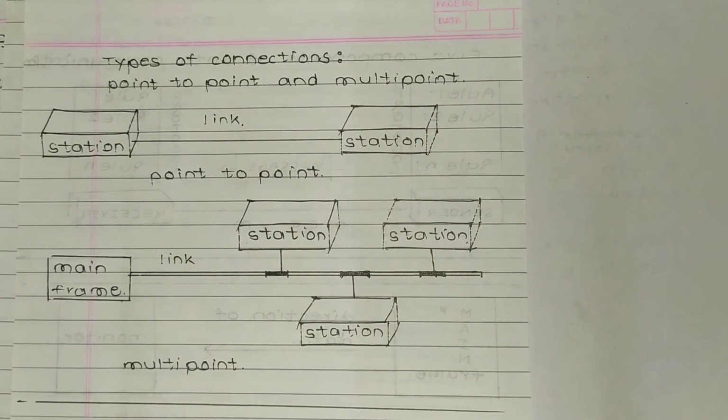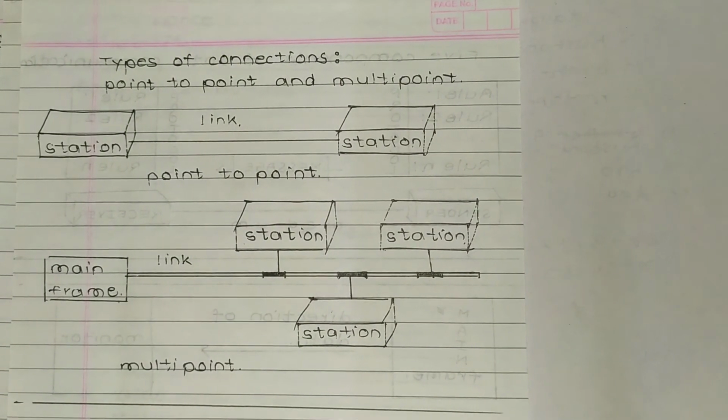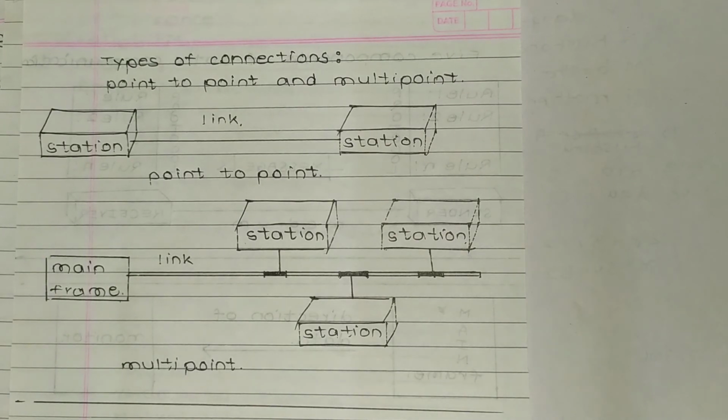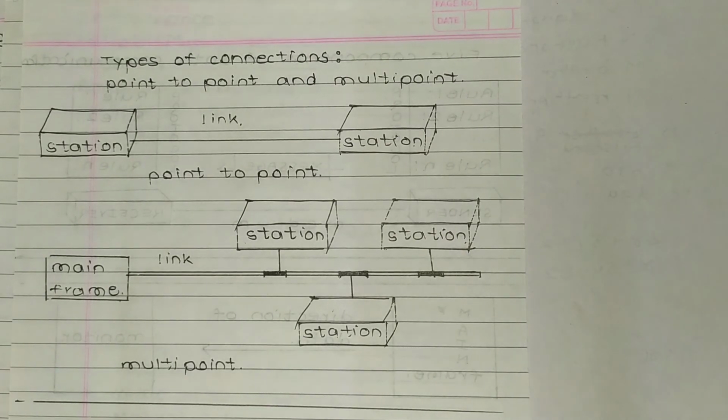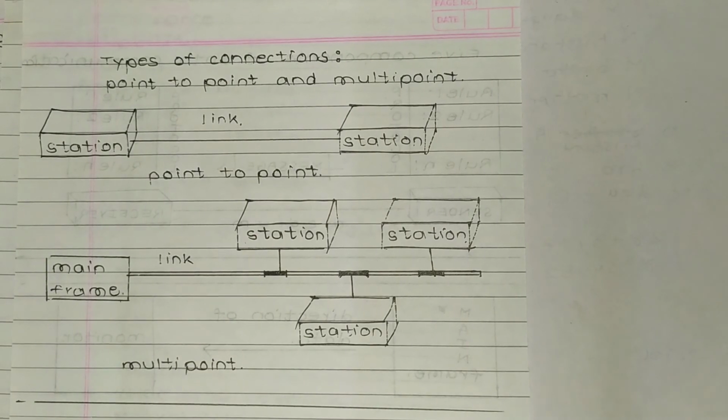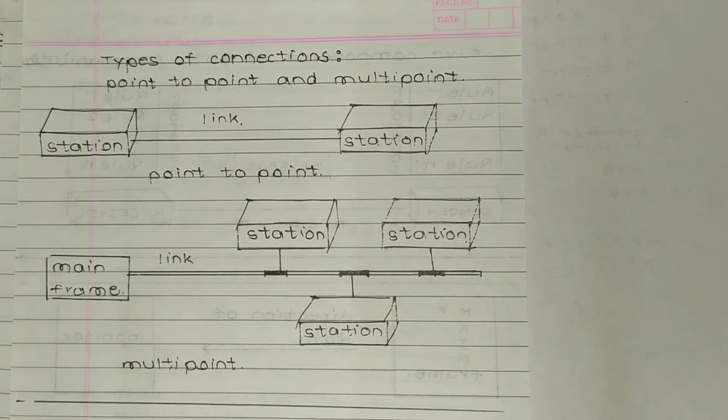So first is point to point connection, in which there is a link from station to station. So there are only two stations in a point to point connection. Now there is a multi-point connection in which one is a mainframe, and it sends a link and all the stations are connected to that link and they can communicate with each other. So that is a multi-point connection. The mainframe plays an important part in a multi-point connection. So these are basically two important types of connections.